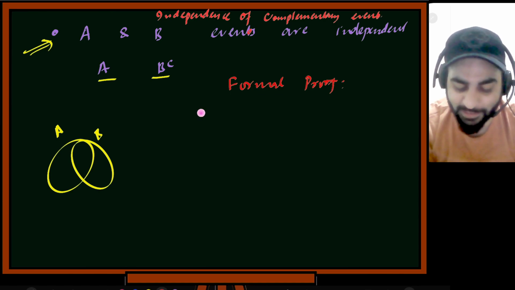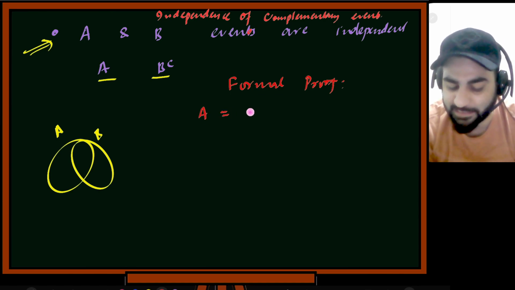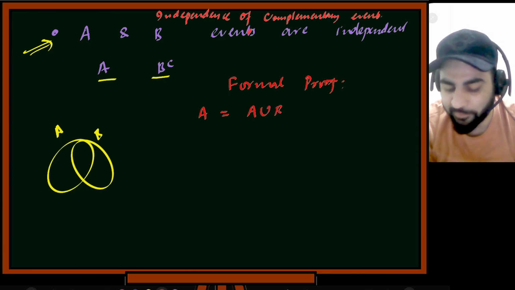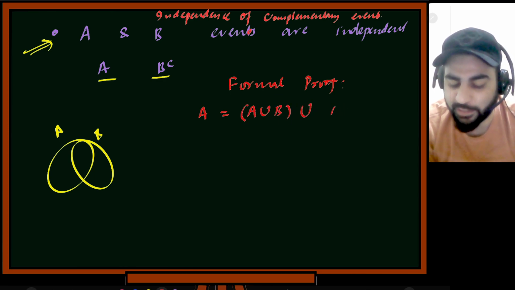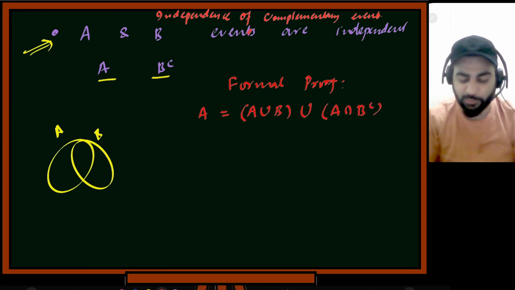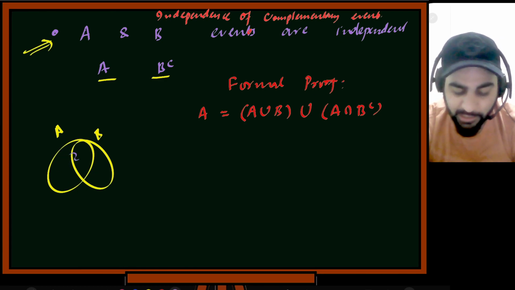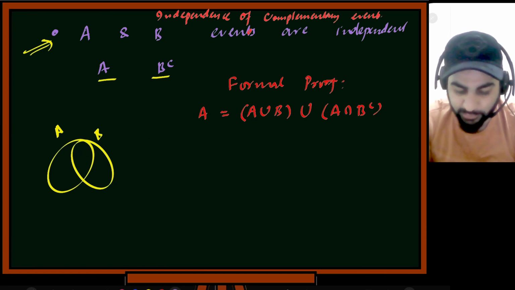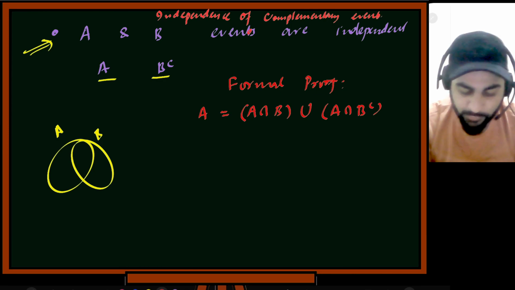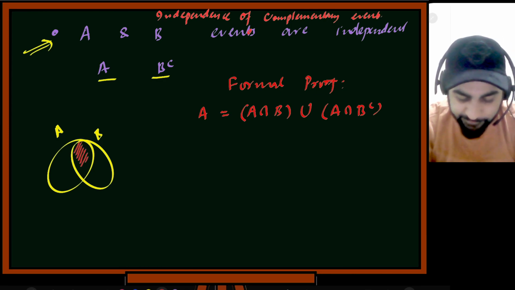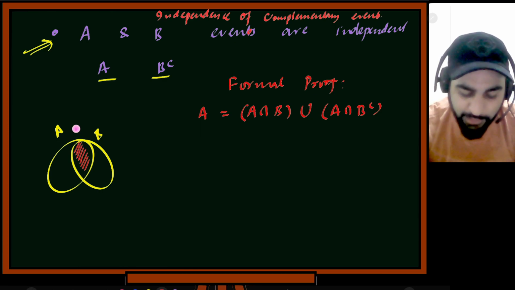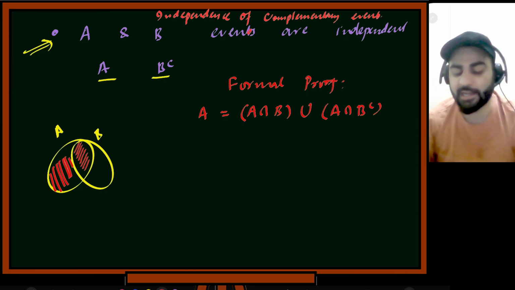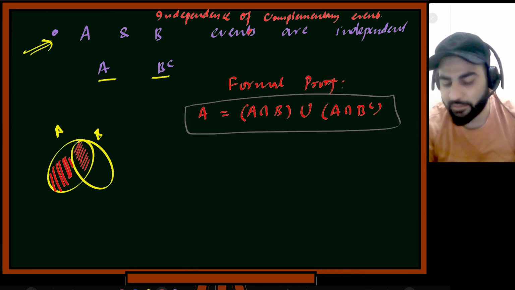So how to prove this formally? Suppose we have this event A. This can be written as A intersection B, union A intersection B complement. If I have two events A and B, I can write A like this. A intersection B is this much, and then A intersection B complement: B complement is everything outside B, and the intersection of A with it is this much. So can I write A equal to this? Do you agree? I can write it like this.